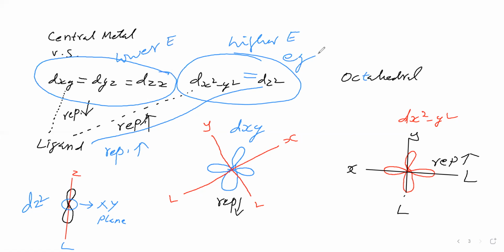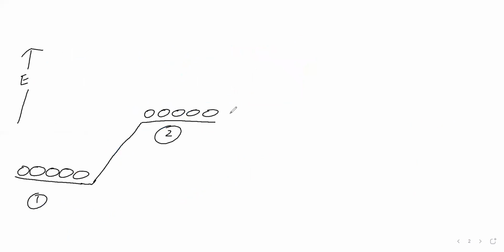This set we call the EG set, and this set we call the T2G set. These are spectrochemical terms. Now, the T2G energy will be lesser than this one.